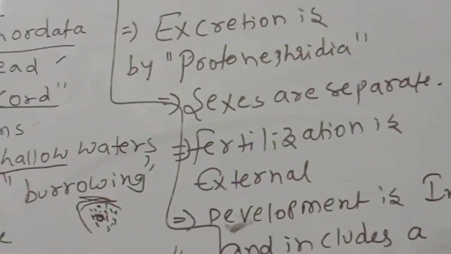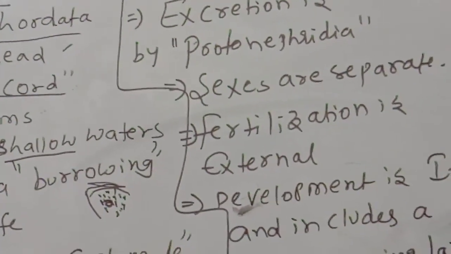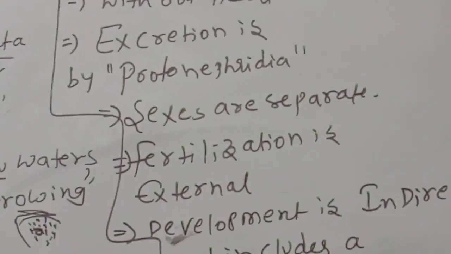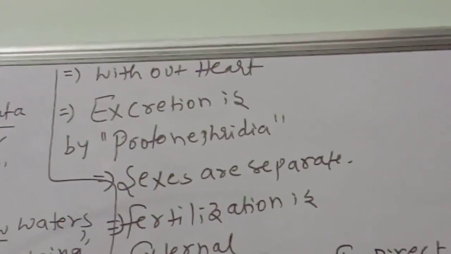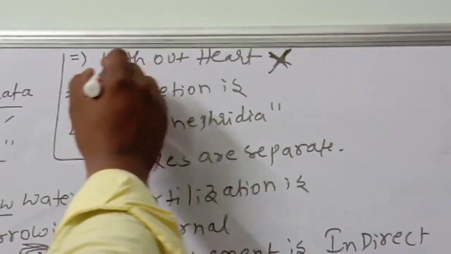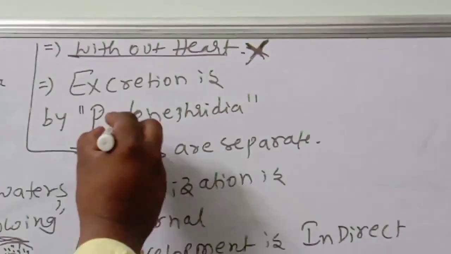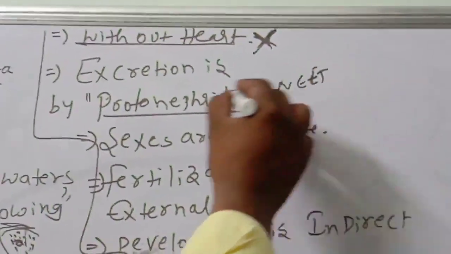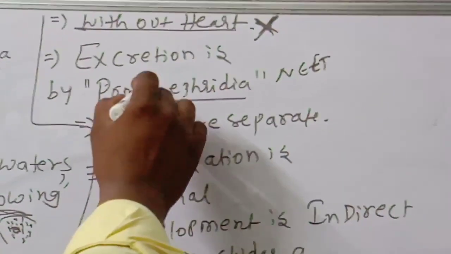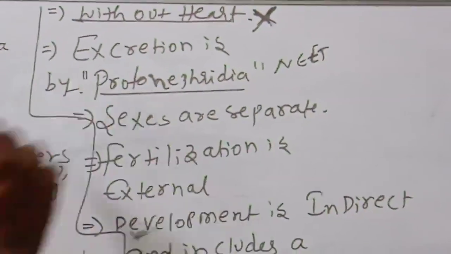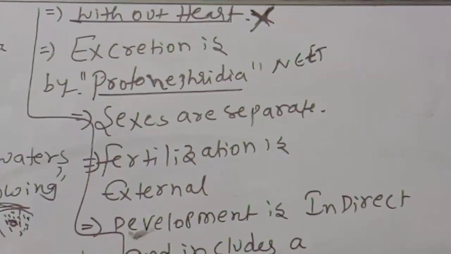Next, closed type of circulation means blood will flow in the blood vessels. Even though they have closed circulation, they don't have a heart. Excretion is a neat bit. How does excretion take place in cephalochordates? It takes place with the help of protonephridia.